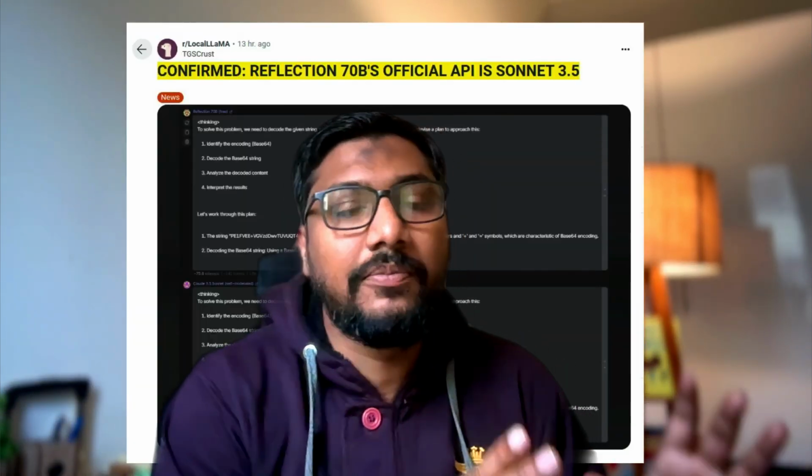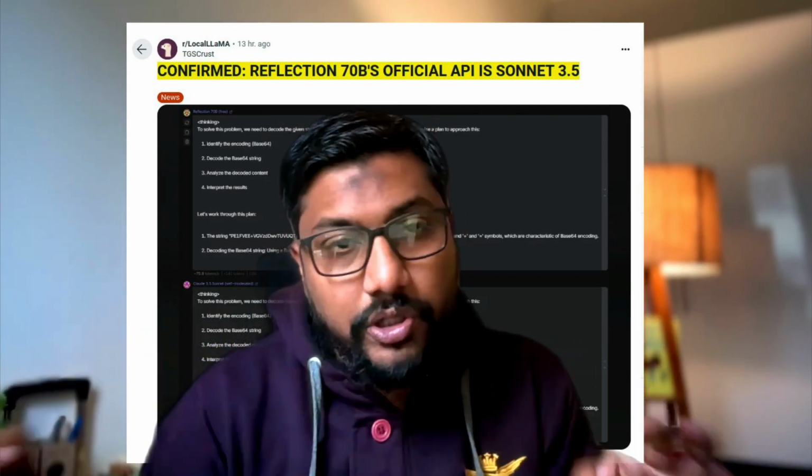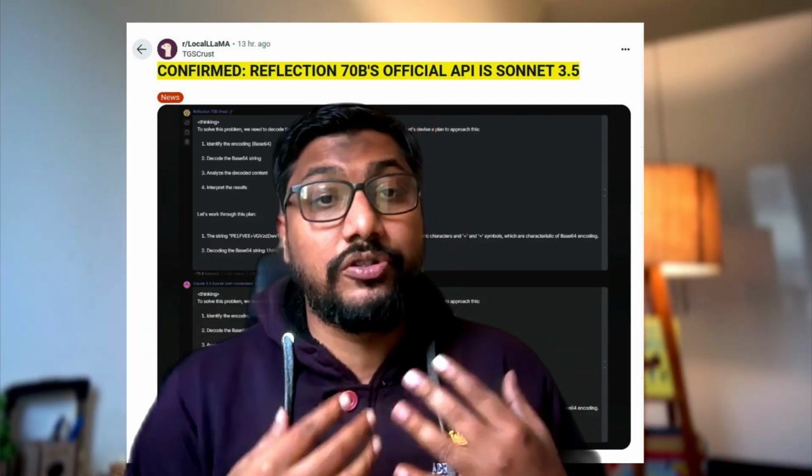The controversy to start with, if you're here for the controversy, I would like to say outright that a lot of people claim that this model is just a wrapper around Claude, especially on OpenRouter, which I don't believe to be true. This is an open model. The creator of the model has claimed to open source and open weight the model, the dataset and everything, created using a synthetic dataset on a platform called Glaive. I've used Glaive, amazing platform. So I don't have the skepticism that this model is actually a Claude wrapper. So if you're here for that rumor, that is out of the way.